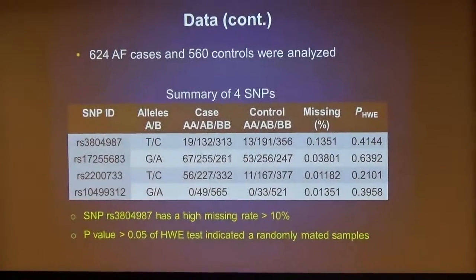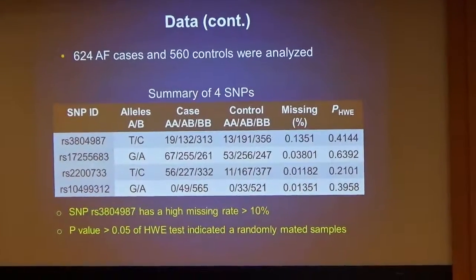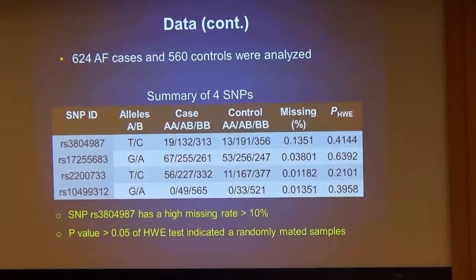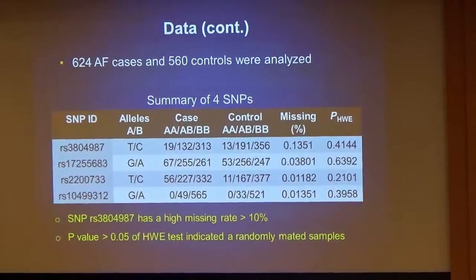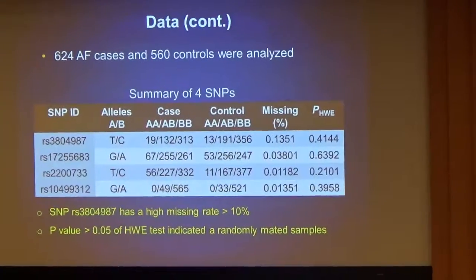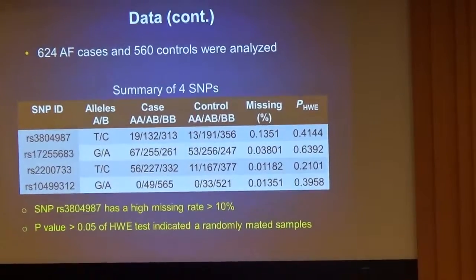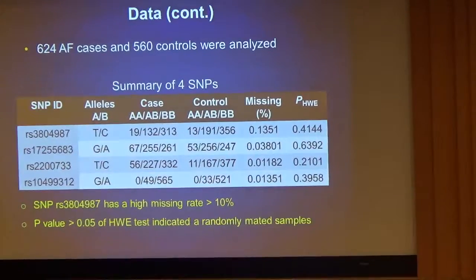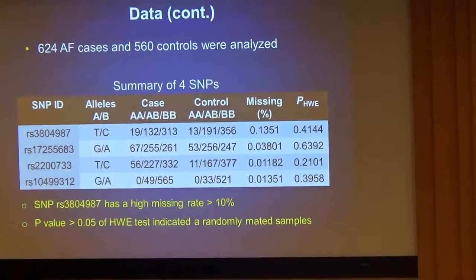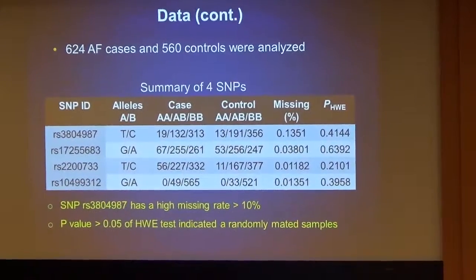This slide shows a summary of the four SNPs running the HWE test. As shown on the slide, RS3804987 displayed a high missing rate, which lowers the reliability of the sample. However, it still displayed a significant p-value of greater than 0.05, indicating that the samples were randomly mated. It is important to note that the alleles column is ordered such that A represents the minor allele and B represents the major allele.